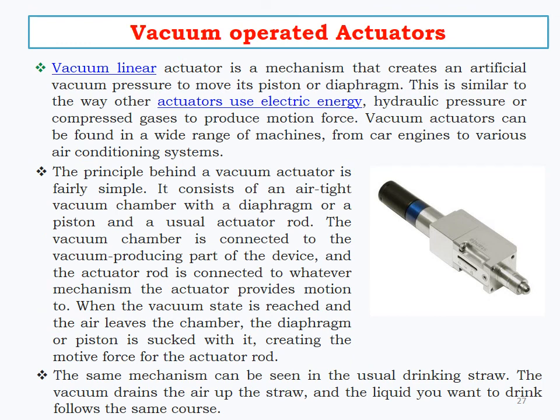So finally, vacuum operated actuators. A vacuum actuator is a linear actuator. The mechanism creates an artificial vacuum pressure to move a piston or diaphragm. This is similar to actuators that use electrical energy, hydraulic pressure, or compressed gases to produce motion force. Vacuum actuators can be found in a wide range of machines, from car engines to various air conditioning systems.